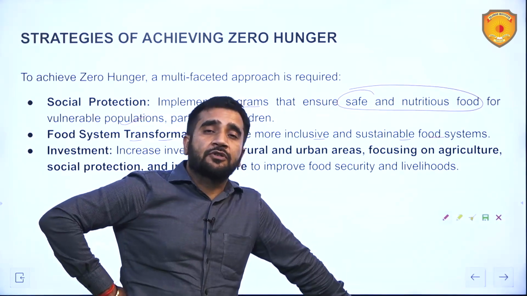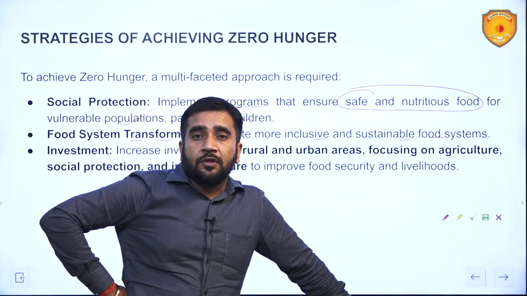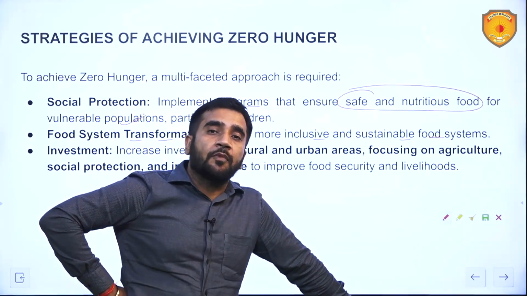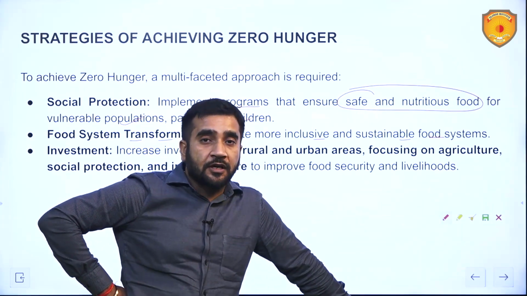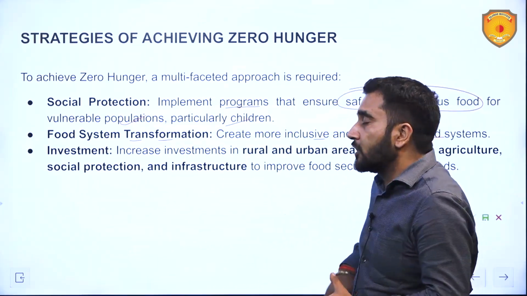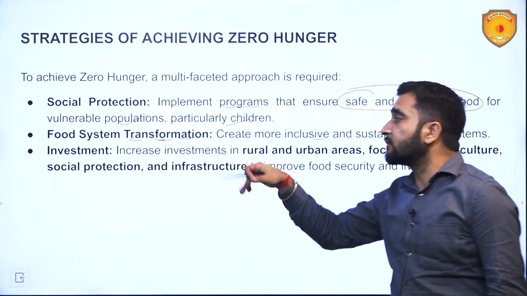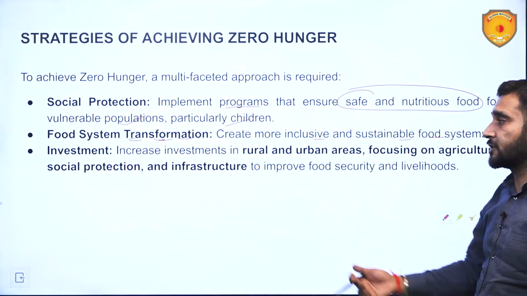India is the largest producer of millets in the world. That is also another reason. But yes, the world needs to shift its focus from wheat and rice and find alternate food grains or alternate sources of nutrition. So that is what food systems transformation means. There need to be some changes.